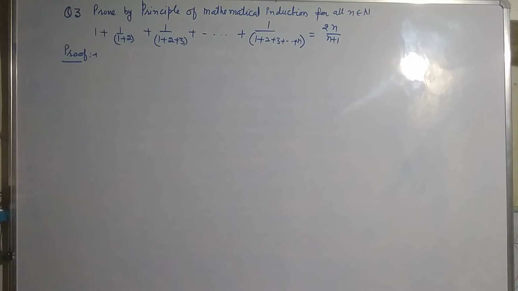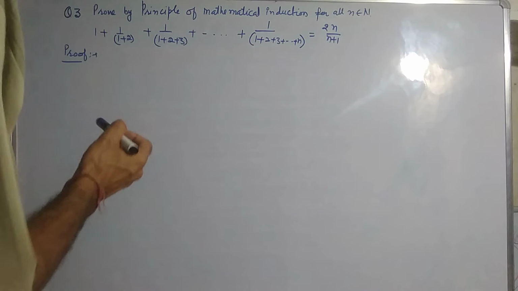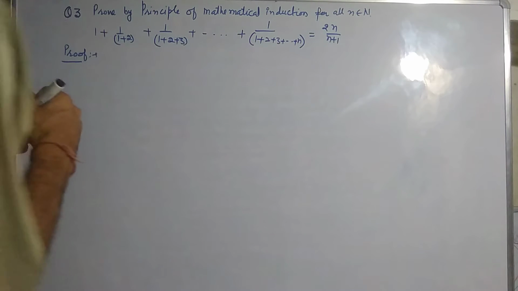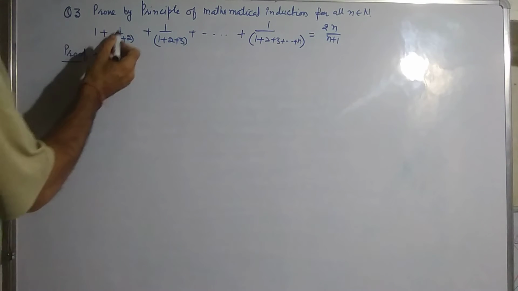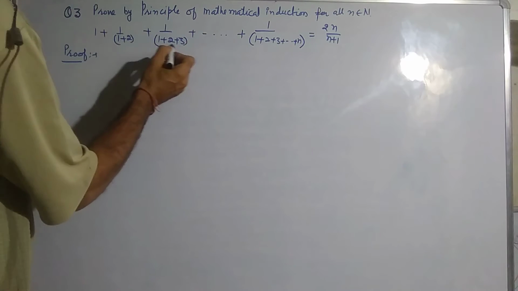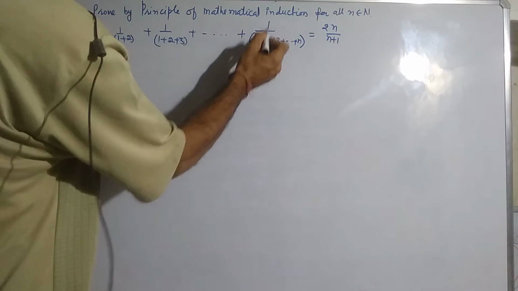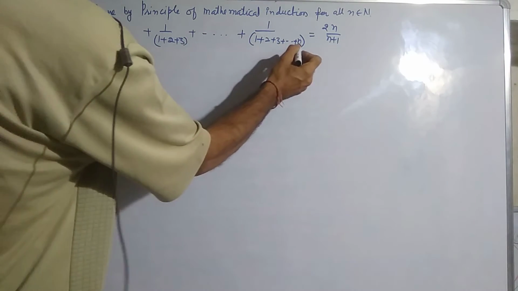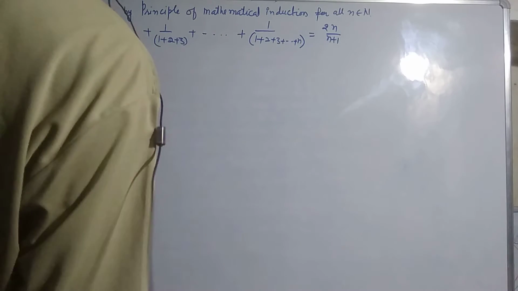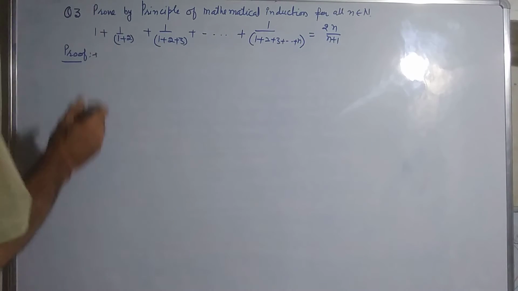Question number 3. Prove by the principle of mathematical induction, for n belonging to the set of natural numbers, that 1 + 1/(1+2) + 1/(1+2+3) + and so on up to 1/(1+2+3+...+n) is equal to 2n/(n+1).